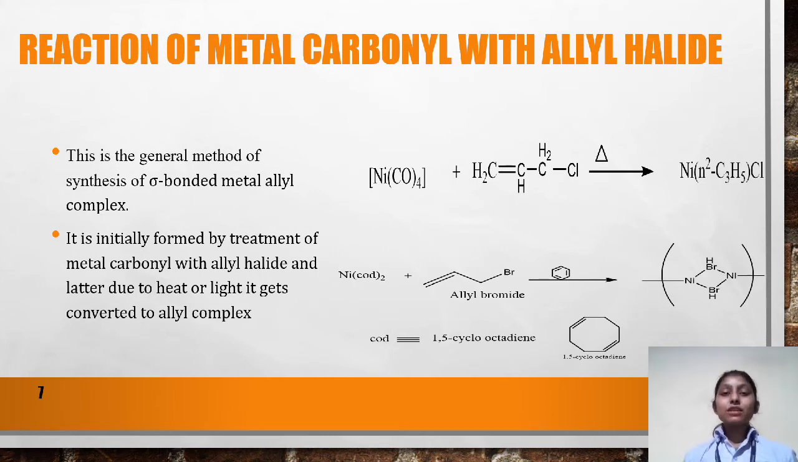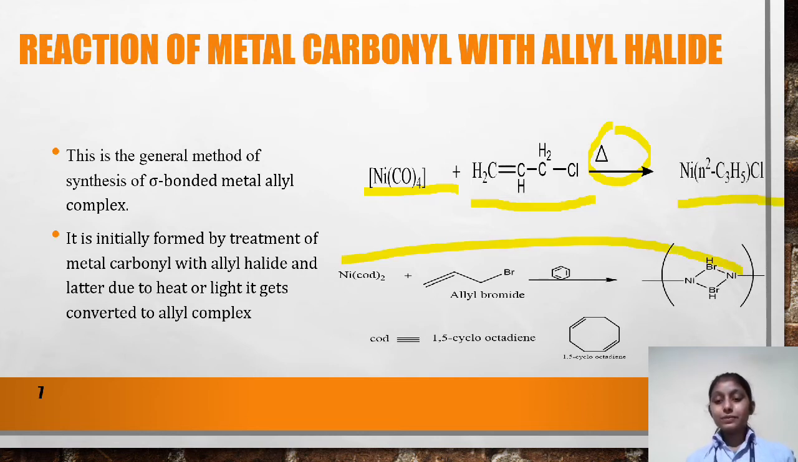This is the general method of synthesis of sigma bonded metal allyl complexes. It is initially formed when metal carbonyls are reacted with allyl halide in presence of heat to form metal allyl complexes. We can see this in the following example, where nickel carbonyl reacts with allyl chloride in presence of heat to form nickel allyl complexes. Another example is given below.